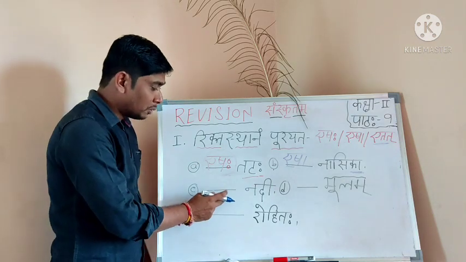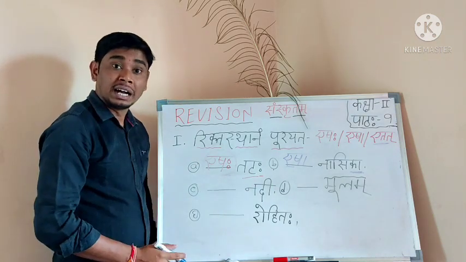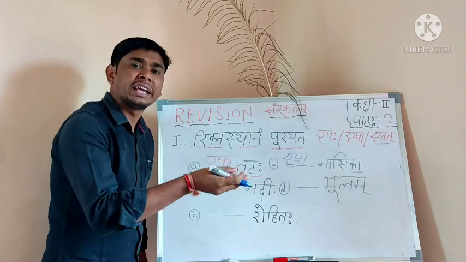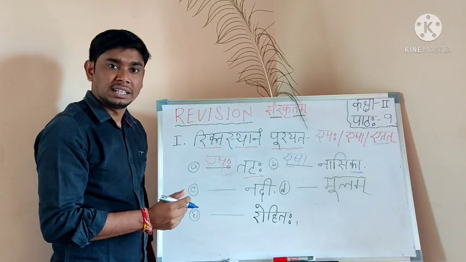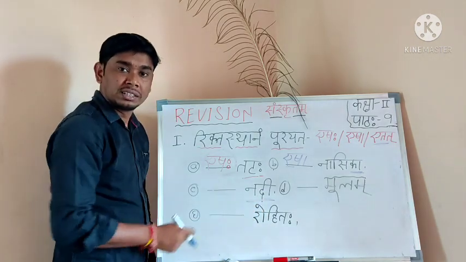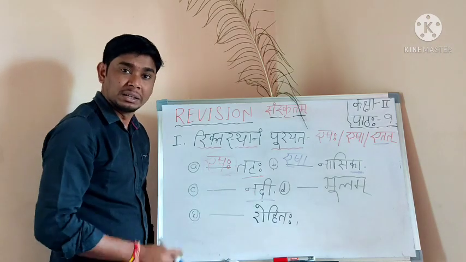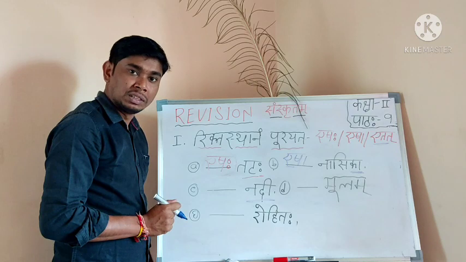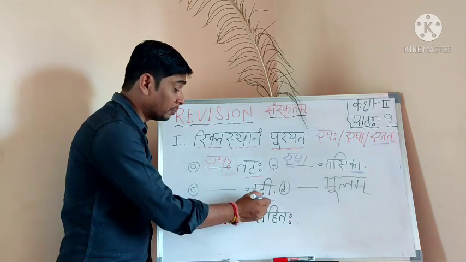Now, Nadi. Eshaha Nadi, or Esha Nadi, or Etat Nadi? Which one is correct? For Nadi, first you have to say which lingam it is. Punglingam, strilingam or napumsakalingam? Strilingam.